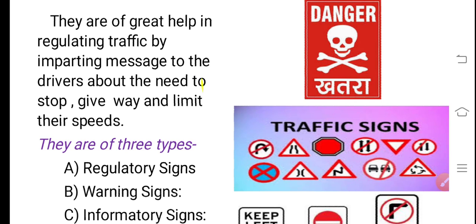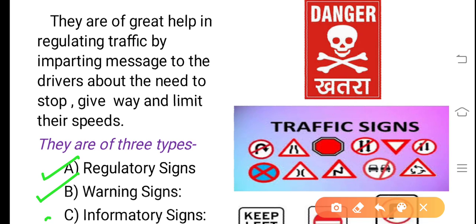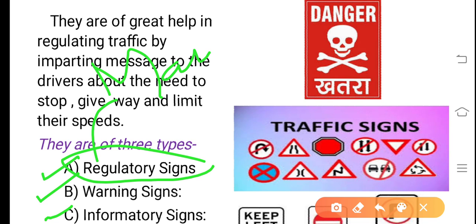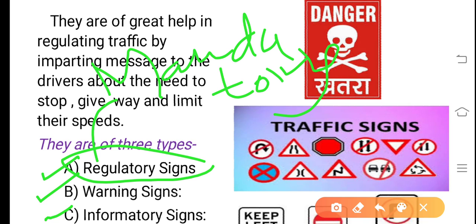There are three types of signs. One, regulatory sign. Second, warning sign. Third, informatory sign. This regulatory sign is also known as mandatory sign because all road users should follow these signs very strictly.